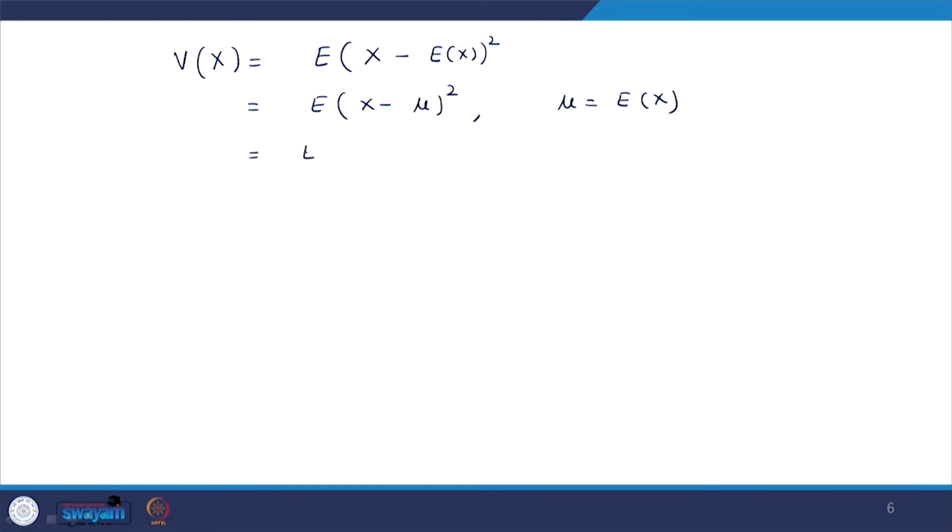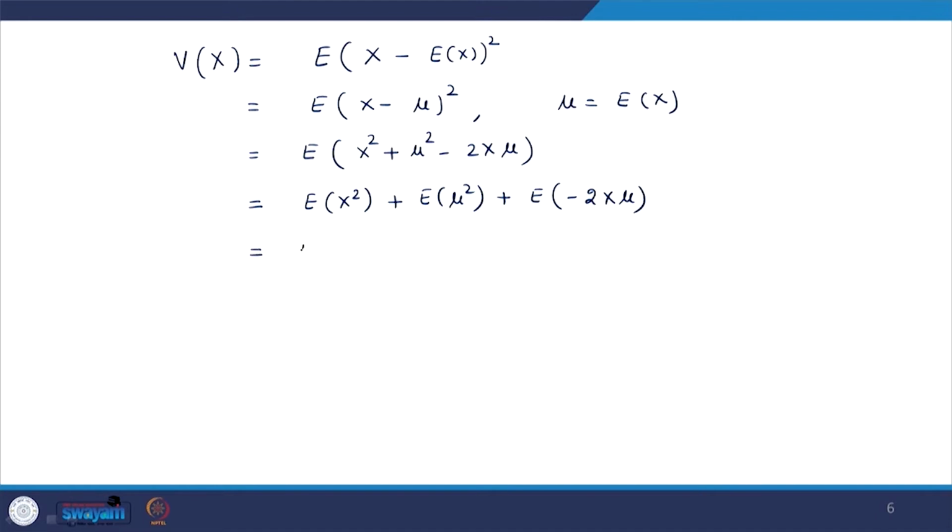Let us simplify this. It is (a minus b) whole square, so it is a square plus b square minus 2ab. Now, you can further simplify it. By the linearity property, it will be the expectation of x square plus the expectation of mu square plus the expectation of minus 2x mu.